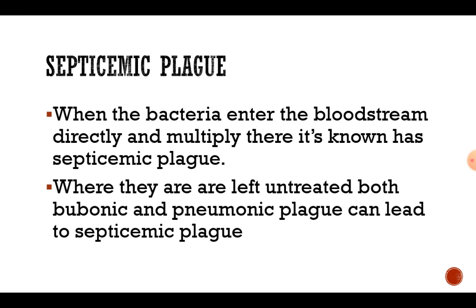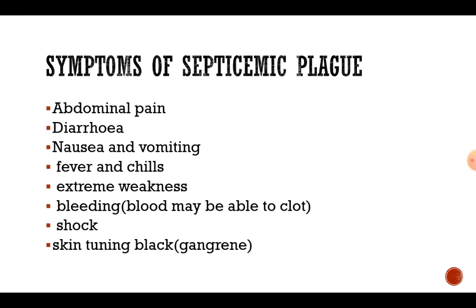The second one is septicemic plague. When the bacteria enter the bloodstream directly and multiply there, it's known as septicemic plague. When left untreated, both bubonic and pneumonic plague can lead to septicemic plague. Symptoms of septicemic plague are abdominal pain, diarrhea, nausea and vomiting, fever and chills, extreme weakness, bleeding, blood may not be able to clot, shock, skin turning black, gangrene.